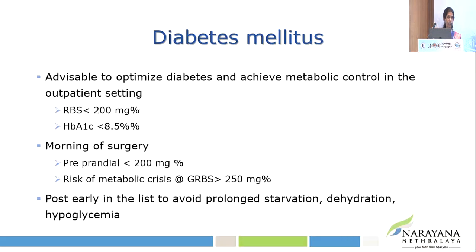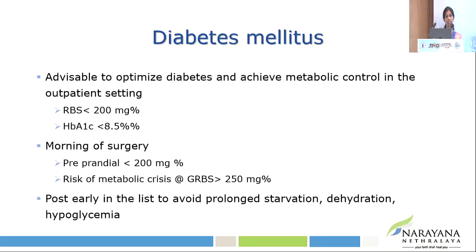If a diabetic patient comes and has glycemic records, if he has done any kind of monitoring of fasting and postprandial sugar levels, or nowadays many of them come with continuous glucose monitoring patches, you can have a look at their app, and if the levels are consistently below 200 mg%, it's safe and good to go ahead with scheduling them for elective surgery. Or if they have a recent HbA1c, which gives the mean glucose level over 3 months, and that is less than 8.5%, once again it's good to post them for elective surgery.